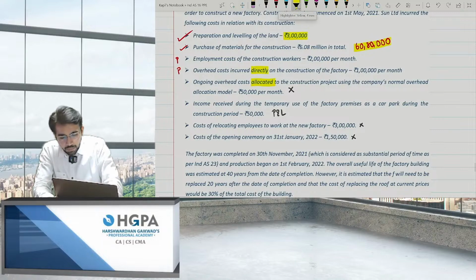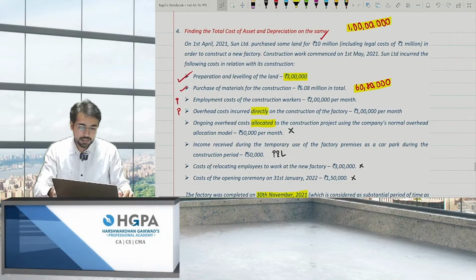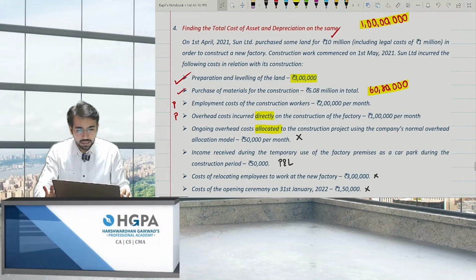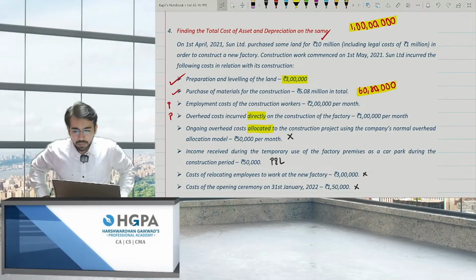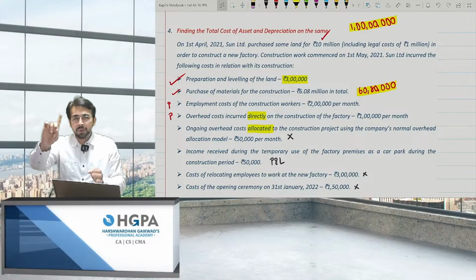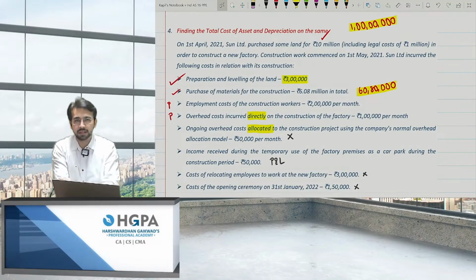The factory was completed on 30 November. Please tell me how many months was the construction? How many months did the construction take to complete? I purchased the land on 1st April, started the construction on 1st May and it ended on 30 November. Please tell me.